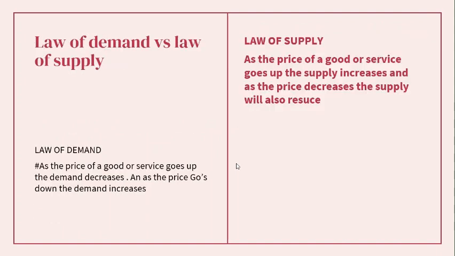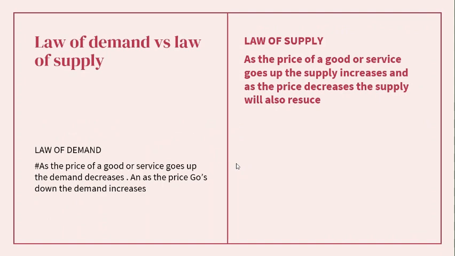Now let's answer the law of demand versus the law of supply. While the law of demand and the law of supply are totally distinct things, I will explain that now. The law of demand states that as the price of a good or service goes up, the demand decreases. So the higher the price, the less people will want to buy it, and the lower the price, the more people will want to buy it. That's basically the law of demand. I can't really put it more simply than that.